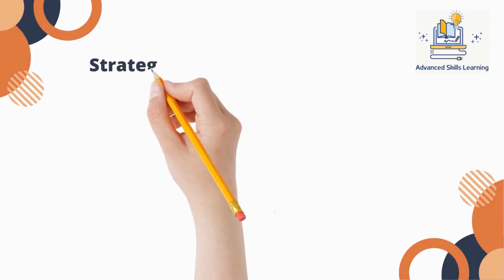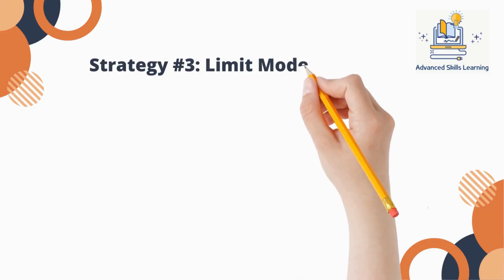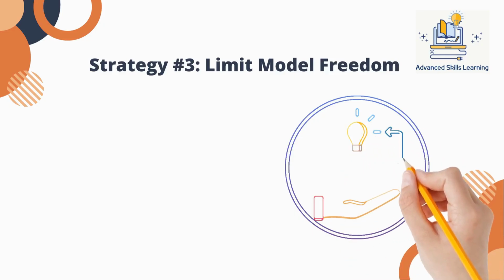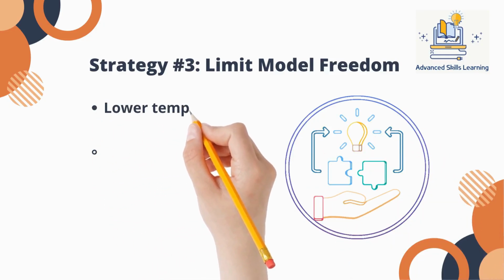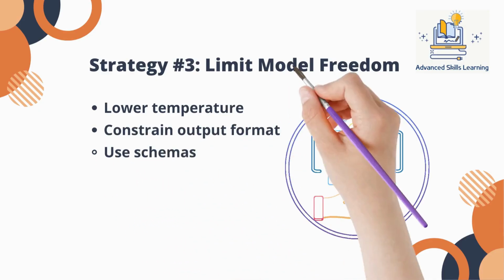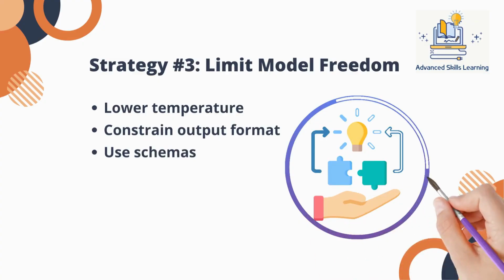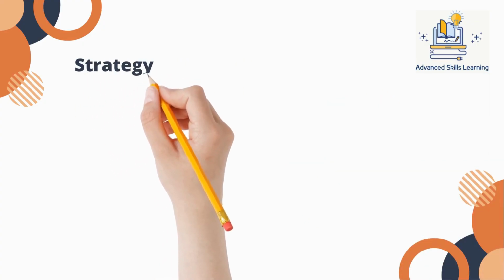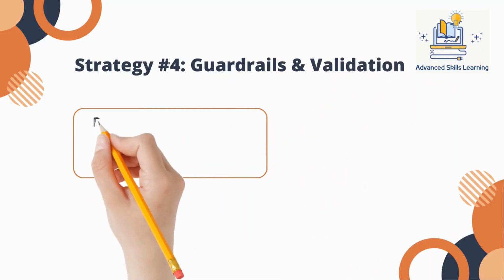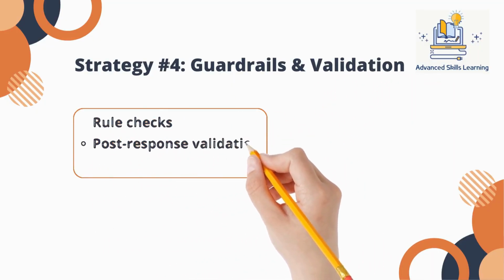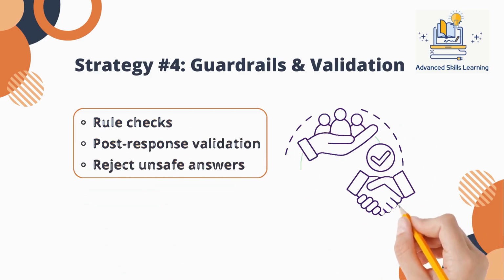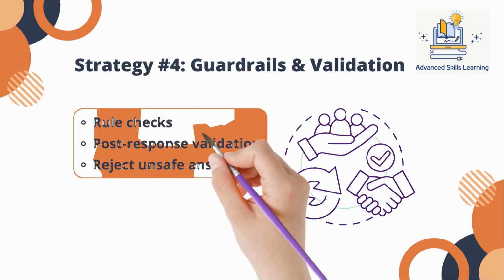Another important strategy is limiting model freedom. Higher temperature increases creativity but also increases randomness. Lowering temperature makes outputs more deterministic and consistent. Requiring structured outputs, such as JSON, fixed schemas, or controlled templates, further reduces hallucinations by restricting what the model is allowed to generate. Guardrails add another critical layer of protection. These can include rule-based validation, pattern checks, confidence thresholds, or even a second model that evaluates responses. If an answer fails validation, it can be rejected, regenerated, or replaced with a fallback response. Guardrails don't make the model smarter, they make the overall system safer.